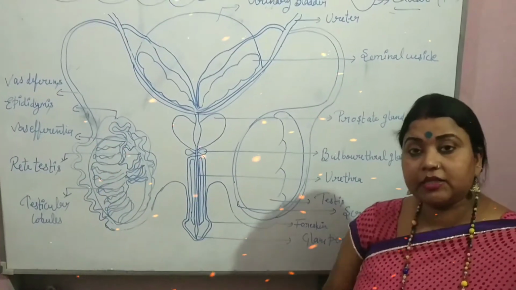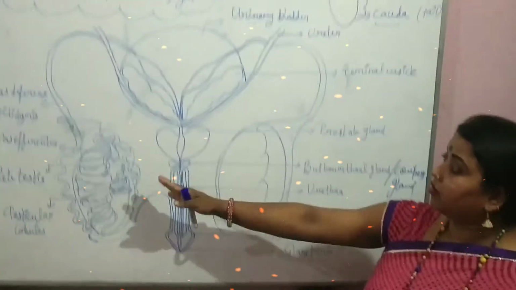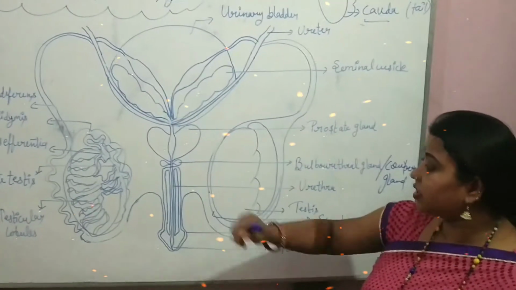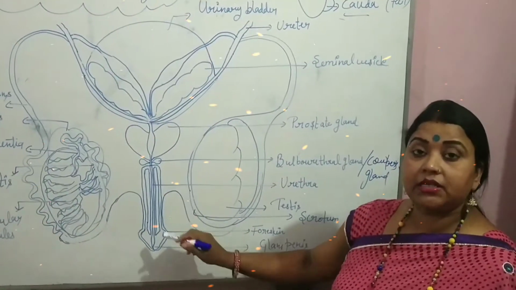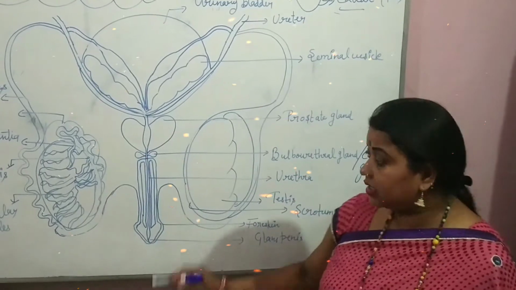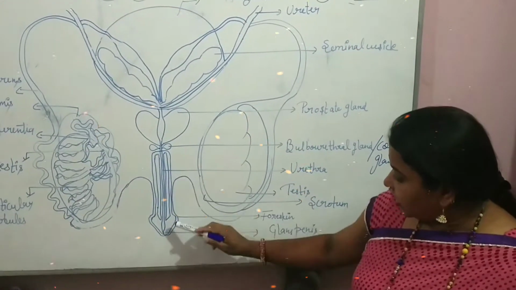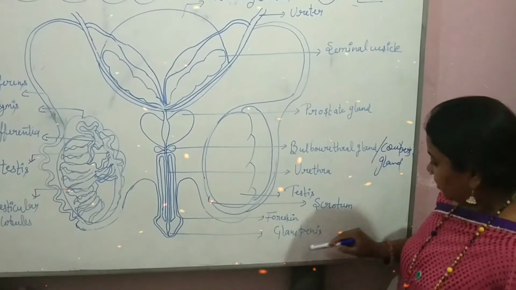Next and last part of the human male reproductive system is the external genitalia. External genitalia is the male copulatory organ. It is called the penis, and it opens outside with the glans penis.